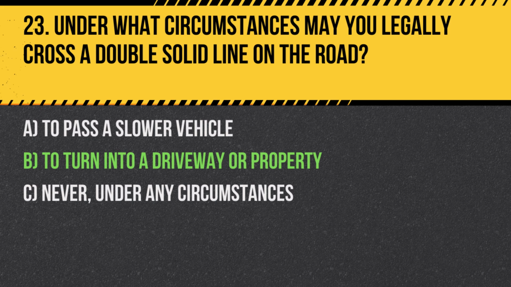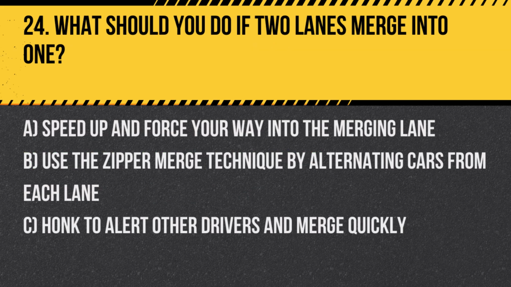Question 24. What should you do if two lanes merge into one? A. Speed up and force your way into the merging lane. B. Use the zipper merge technique by alternating cars from each lane. C. Honk to alert other drivers and merge quickly. Answer: B. Use the zipper merge technique by alternating cars from each lane. This method promotes smooth traffic flow and fairness among drivers.